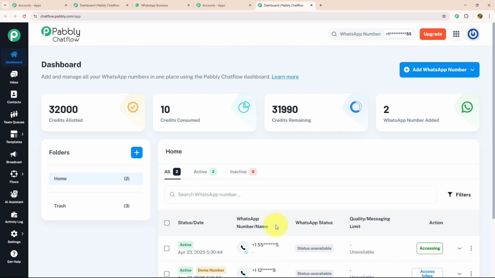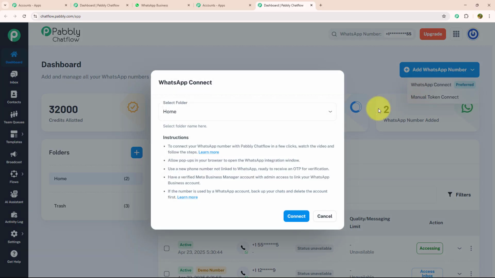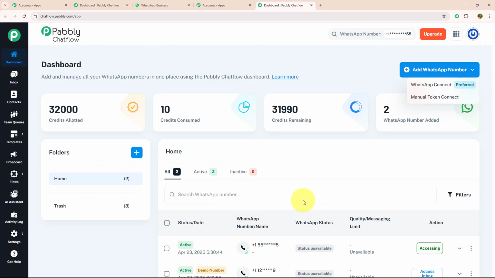To add a WhatsApp number, you just need to click on the Add WhatsApp Number button, which is given on the top right corner. Inside this, there are 2 options: WhatsApp Connect and Manual Token Connect. In Manual Token Connect, you need to enter the Meta Access Token, phone number ID and WhatsApp Business Account ID manually. But in WhatsApp Connect, you just need to verify your Meta Business Manager account and link your WhatsApp business account with it. Not only that, there are many more features on the dashboard. Let's see each feature individually.